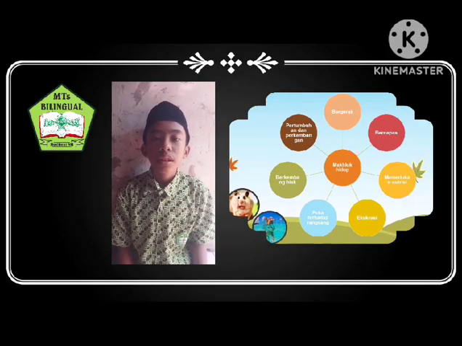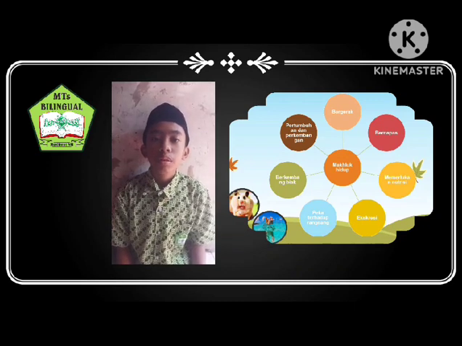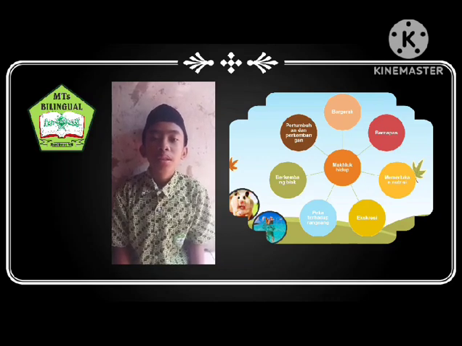Characteristics of living things. Humans, animals, and plants are parts of living things. The three living things have characteristics with their respective functions. There are 8 characteristics of living things.